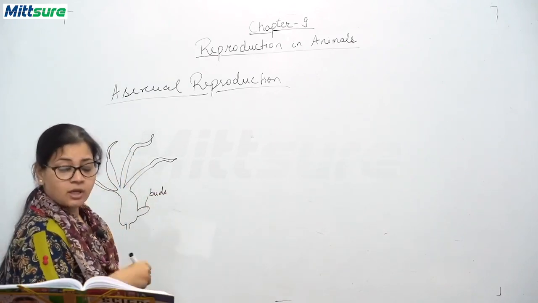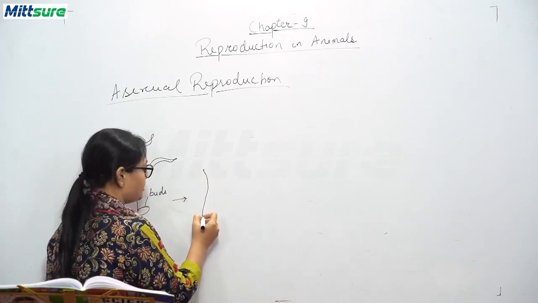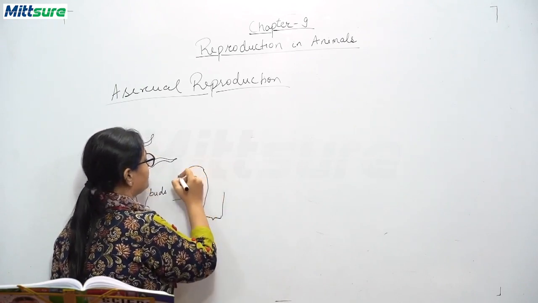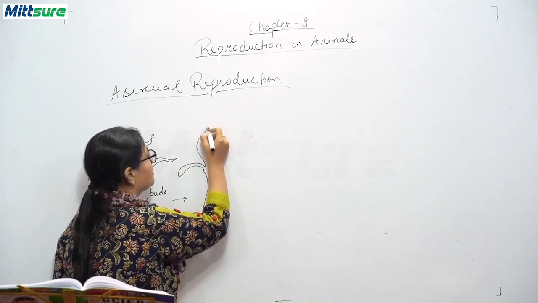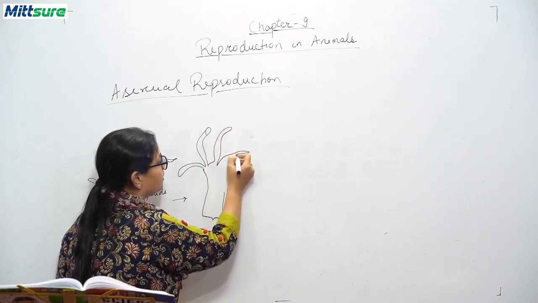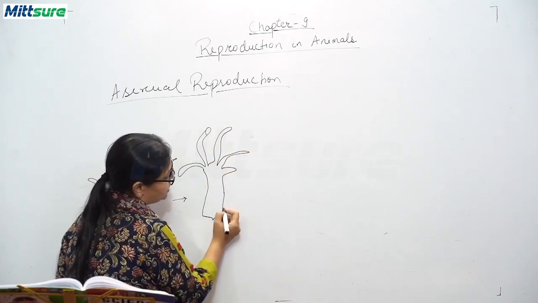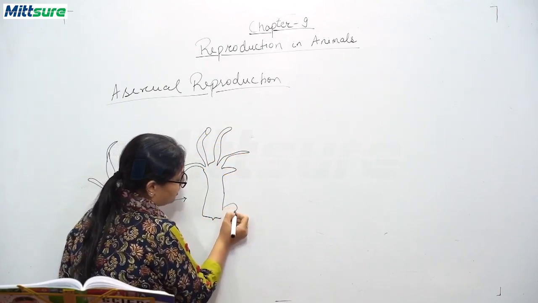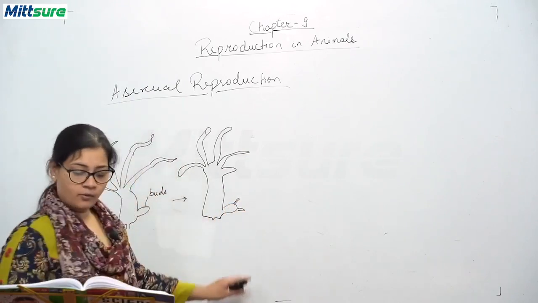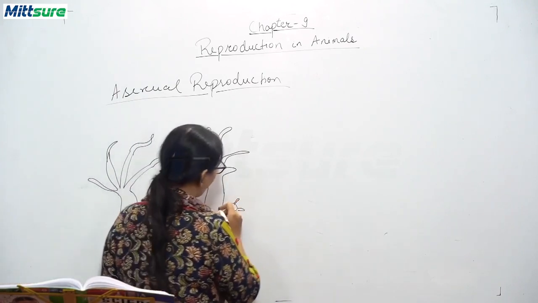Now these buds start developing on the body of the hydra only. When this bulge starts developing, what happens here?